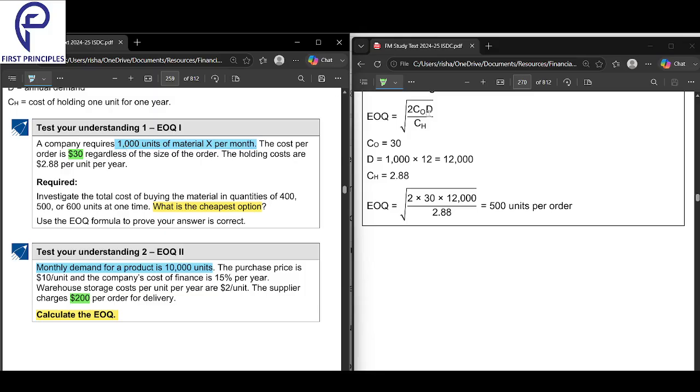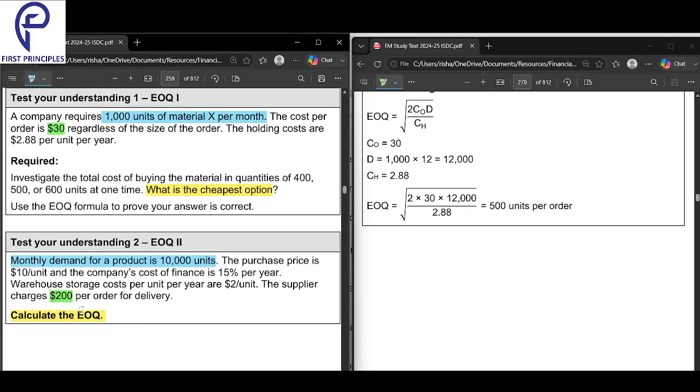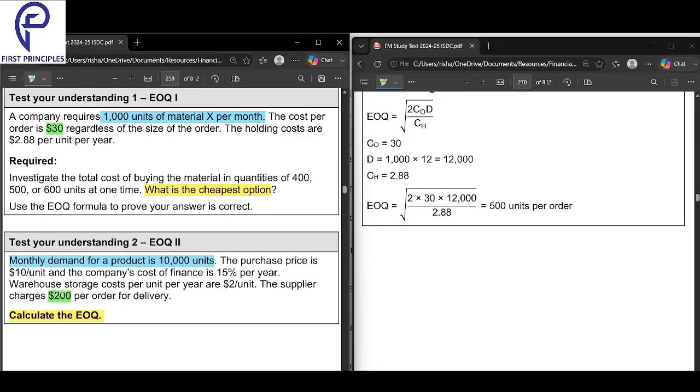So you see, CO is also done. First question, what is the CO, buddy? 30. Second question, what is the CO? See here, 200. So in the second case it is 200. In the first case, monthly demand is 1,000, so annual demand is 12,000. Here, monthly demand 10,000, one year, 1,20,000.